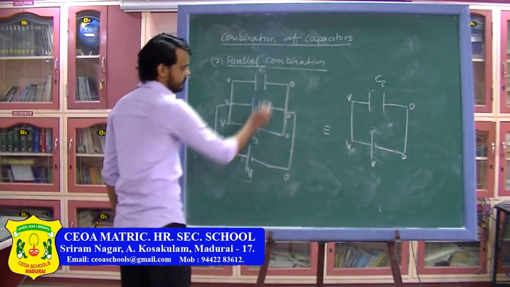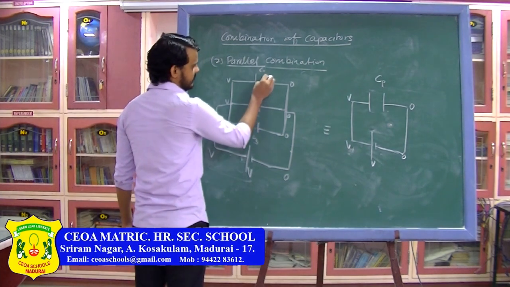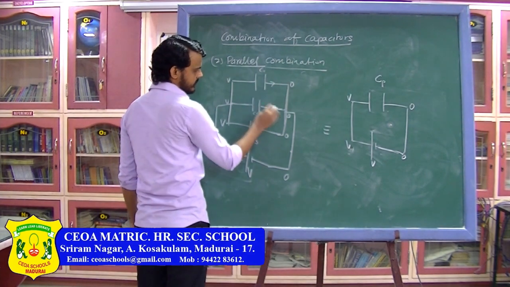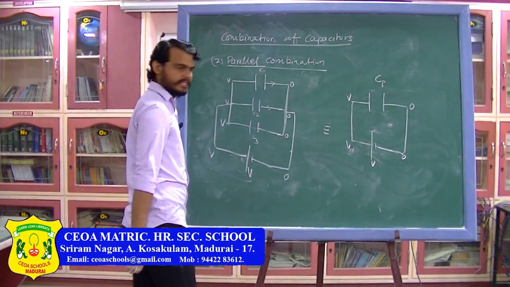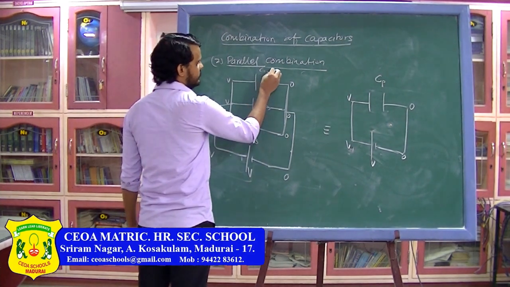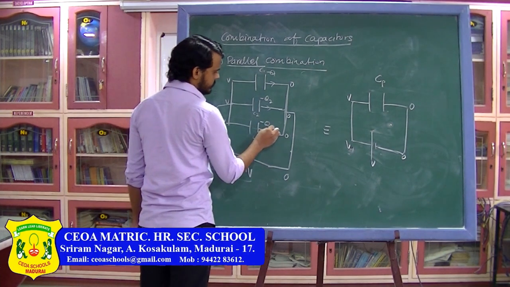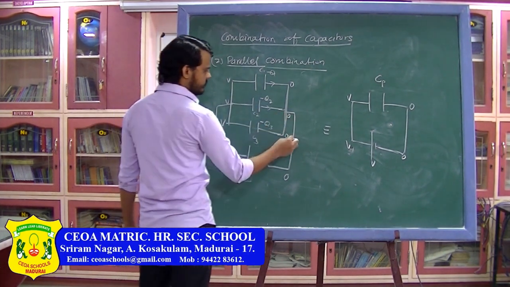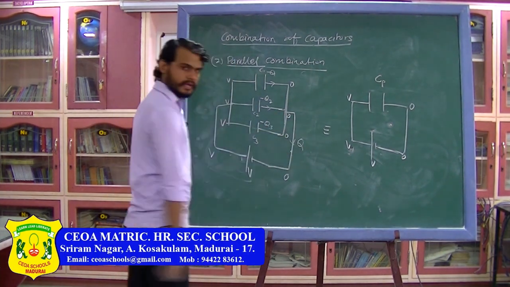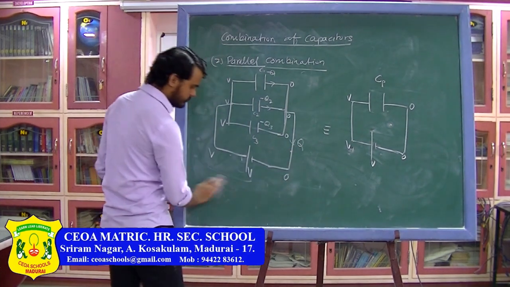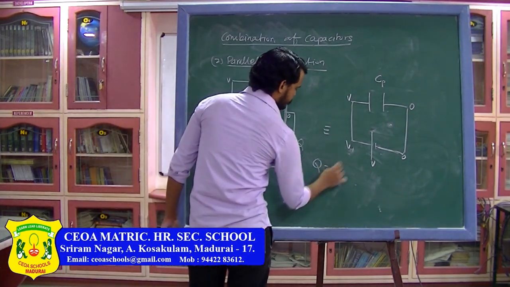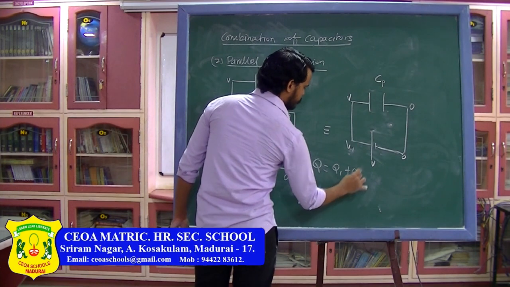Now from this plate of the capacitor, Q1 charge will move, here Q2 charge will move and here Q3 charge will move. So here the charge will be minus Q1, here charge will be minus Q2 and here charge will be minus Q3, and all of those charges will combine and they will become Q. So I can write Q is equal to Q1 plus Q2 plus